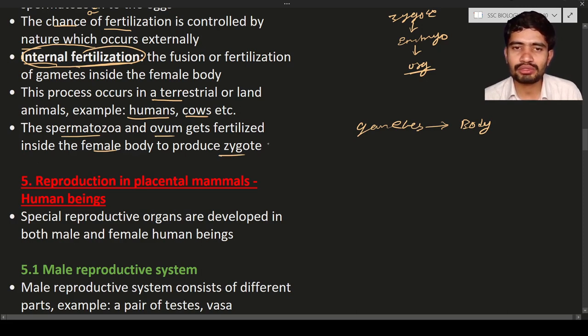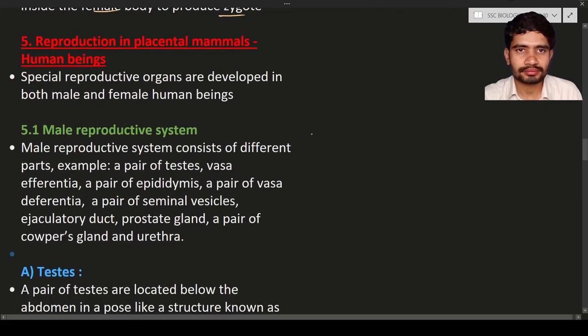It eventually divides and develops into an embryo. That embryo will develop into a fetus, and the fetus is a growing organism. After a certain time, that is the gestation period, that organism will come out into the world. Next is reproduction in placental mammals.